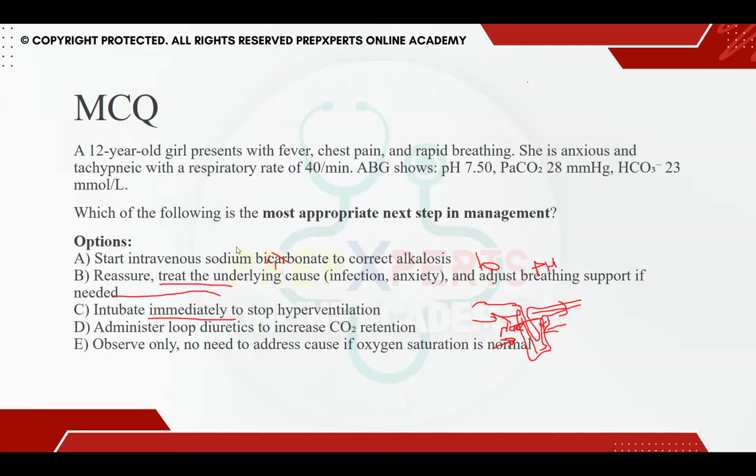Yes. So see, this is an anxious girl. There is a primary defect that the MCQ is telling you: there is a fever, chest pain, rapid breathing. She did present with fever and chest pain. This could be because of pneumonia, or this could be because the child is just having an anxiety attack. So number one, initially you have to reassure the child, also the parents, and then you have to rule out whether it is because of pneumonia or any infection, or because of anxiety. If it is because of pneumonia, you look at the saturation of the child, and if the room air saturation is less than 92, you have to administer oxygen and start the management for pneumonia.